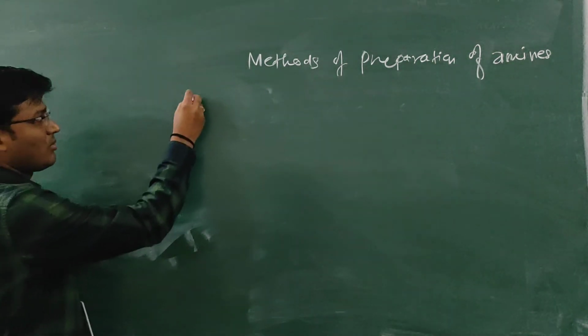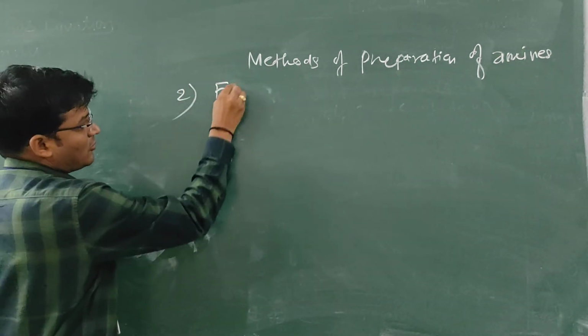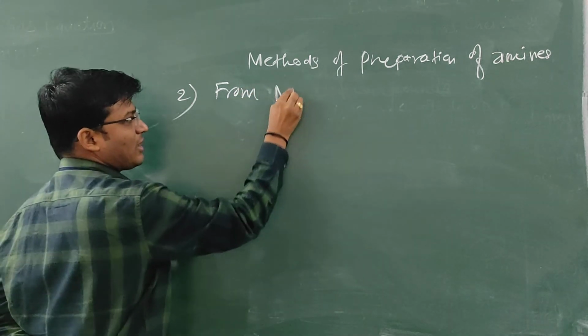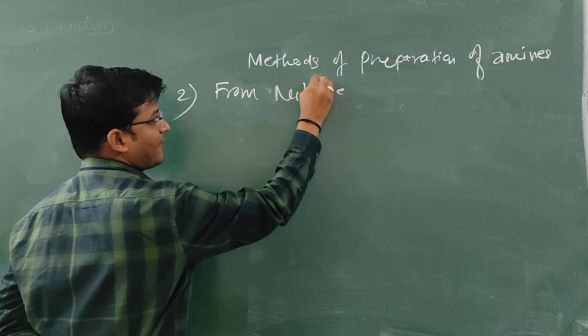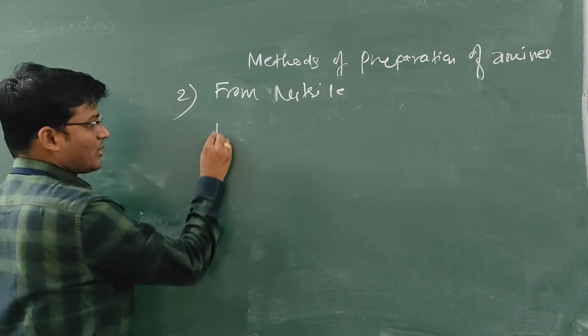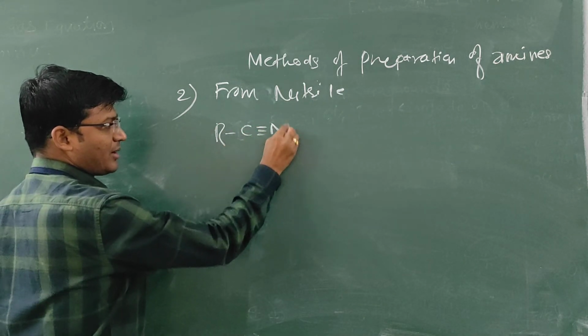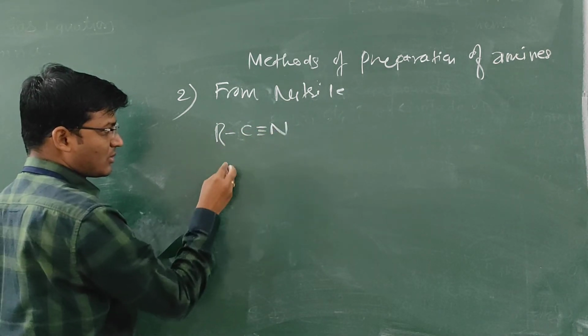They can be prepared from nitrile, R C triple bond N. This is an alkyl nitrile.